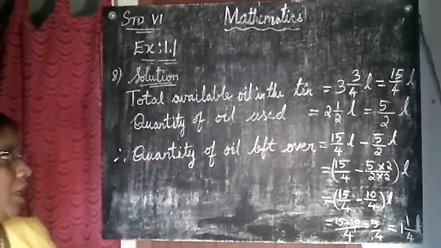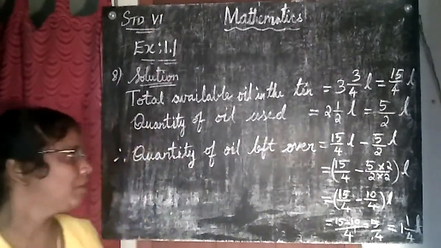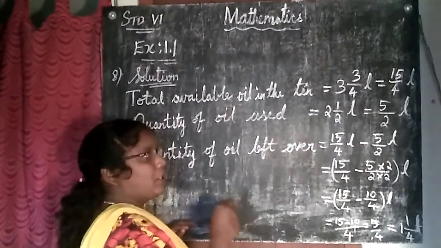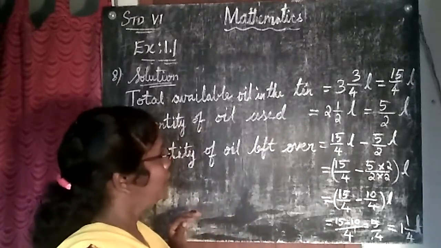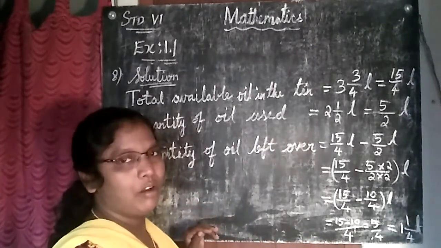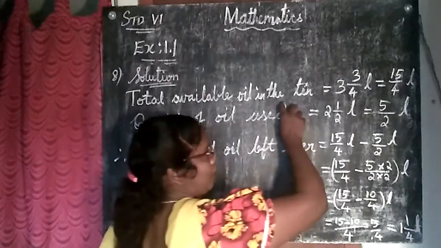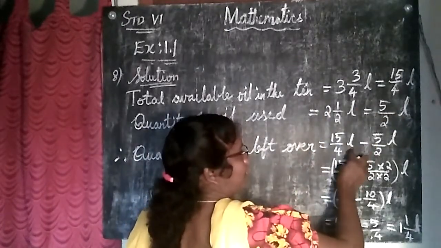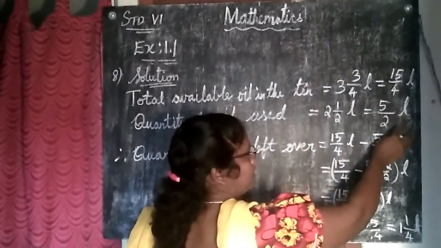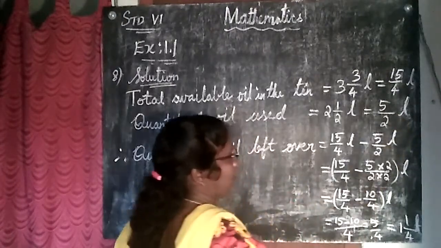Okay. Quantity of oil left over. How to find out? We have to subtract the quantity of oil used from the available oil in the tin. So what is the available oil in the tin? 15 by 4 liter minus how much oil is used? 5 by 2 liter.